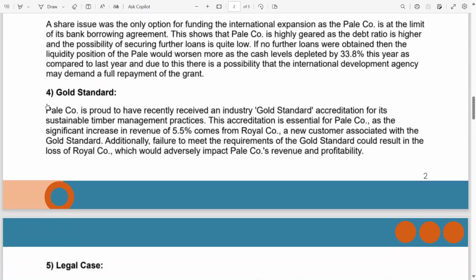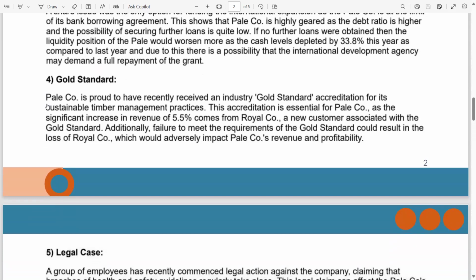Now, gold standard accreditation. Pale company is proud to have recently received an industry gold standard accreditation for its sustainable timber management practices. This accreditation is essential for Pale company as the significant increase in revenue of 5.5% comes from Royal Company, a new customer associated with the gold standard.